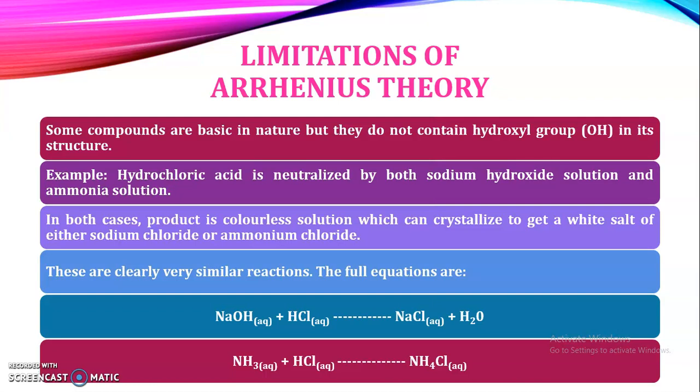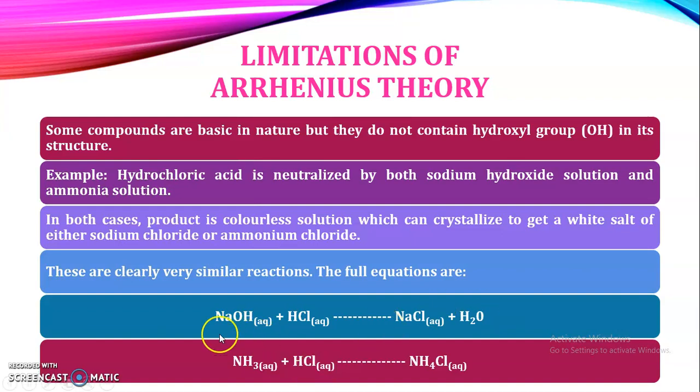So here we get a neutralization reaction, because according to Arrhenius, when a salt is formed, that type of reaction is known as a neutralization reaction. And we know that in a neutralization reaction there is a reaction between the acid and the base. If HCl is acting as an acid, definitely NH3 is acting as a base. But as we know, according to Arrhenius theory, a base must consist of a hydroxyl group.